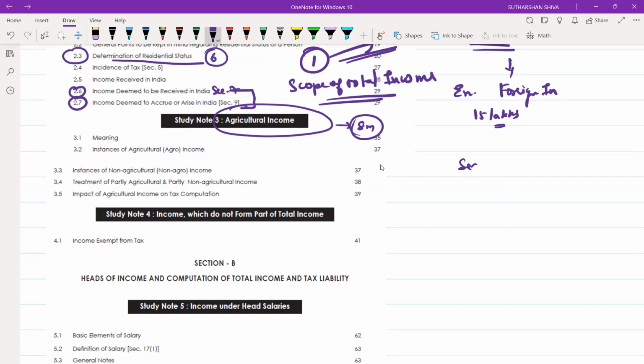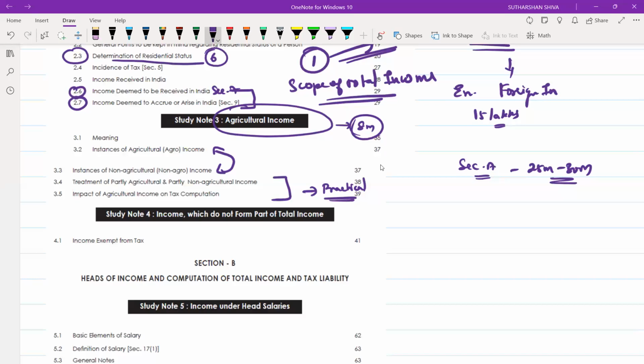So this section A will cover maximum 25 marks to 30 marks. In this, you will maximum focus on these two parts: treatment of partly agricultural and partly non-agricultural income, and the impact of agricultural income on tax computation for practical based questions. That is, if you study a provision and then apply it, you will do some solving.